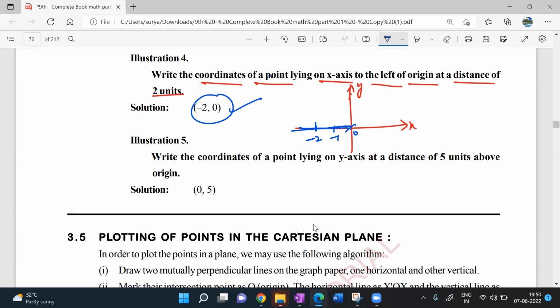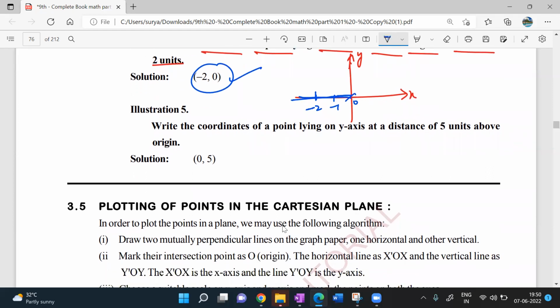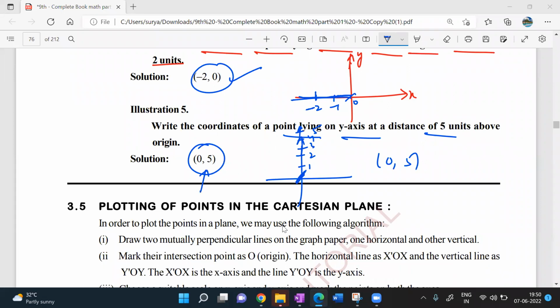Yes, sir. Next, write the coordinates of a point lying on the y-axis at a distance of 5 units above the origin. Very simple. Above the origin is nothing but 1, 2, 3, 4, 5 would be somewhere here. Correct. Above the origin is nothing but, look at this here, 0, 5. On the y-axis, beta, x coordinate will be 0, right?